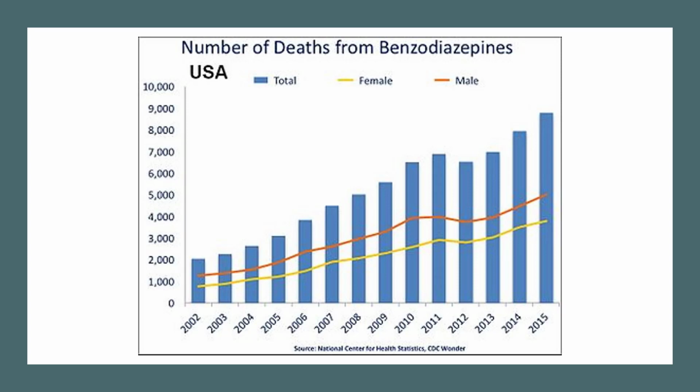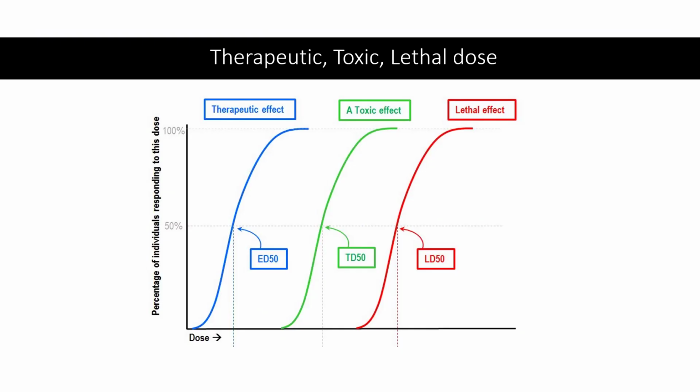To understand this sort of deadliness of drugs, we need to talk about those dose-response curves that we first saw when we talked about tolerance. There are 3 dose-response curves that we want to pay attention to: the therapeutic effect, the toxic effect, and the lethal effect. The therapeutic effect represents the amount of the drug that you have to give somebody to have a therapeutic response, what you are looking for. The toxic dose curve represents the percentage of people who will have a toxic effect at that dose, and the lethal effect represents the percentage of people who will die at that dose.